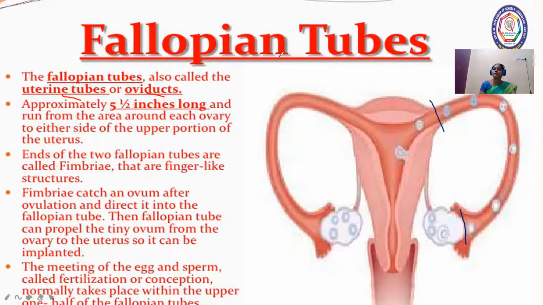What is the importance of the fallopian tube? We can call it the site of fertilization. What is fertilization?